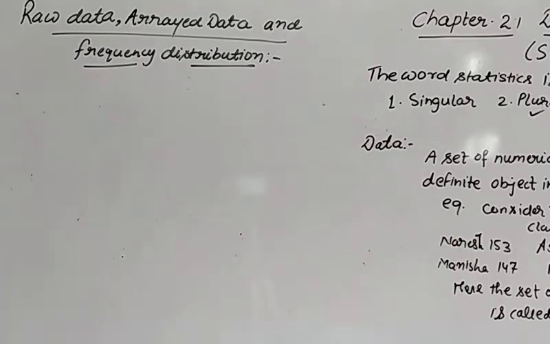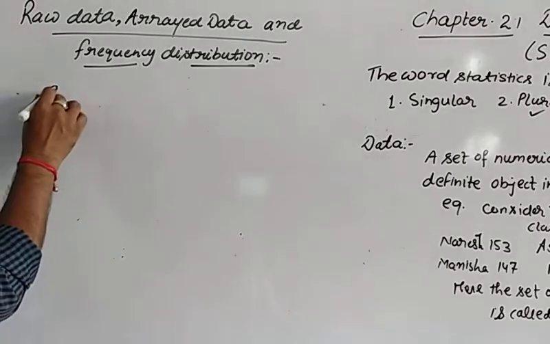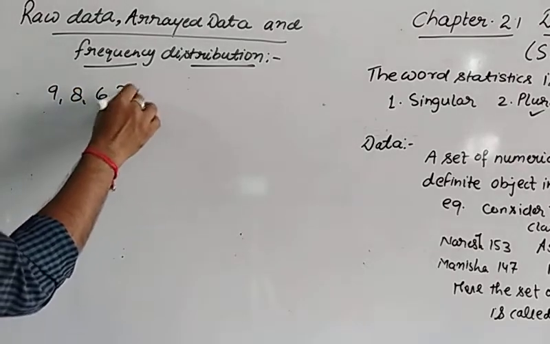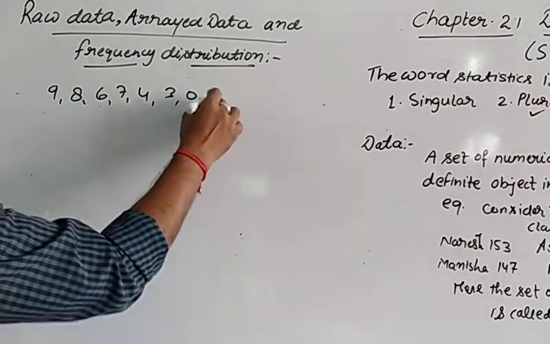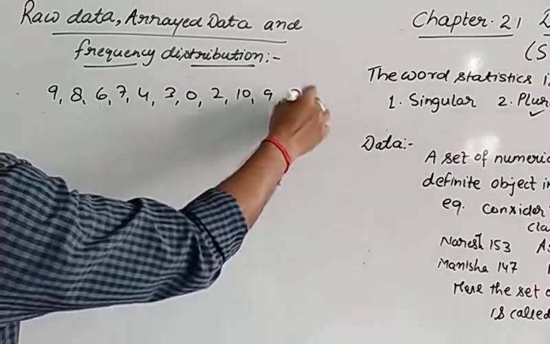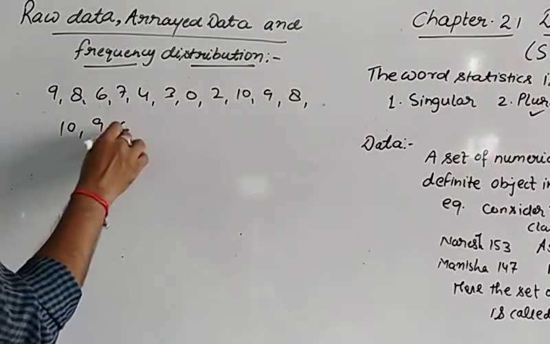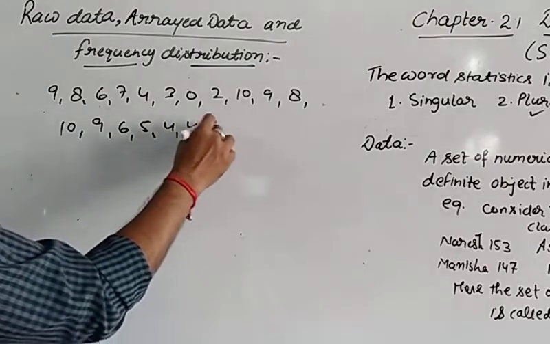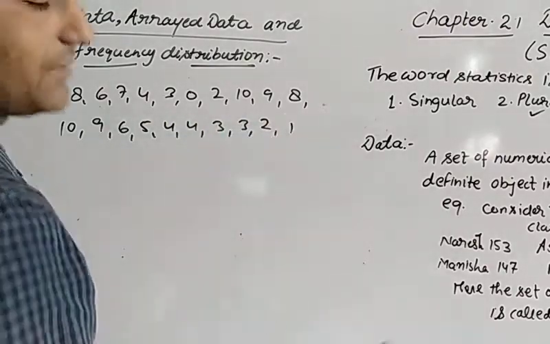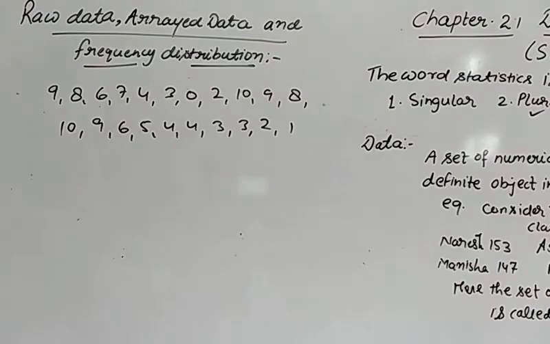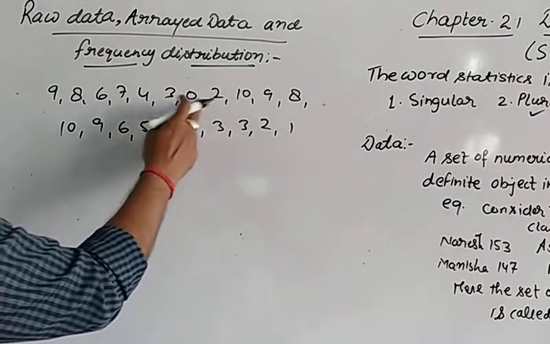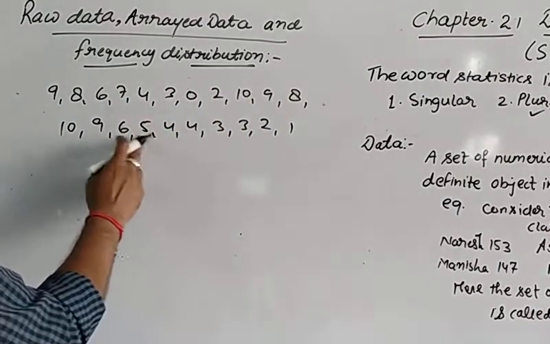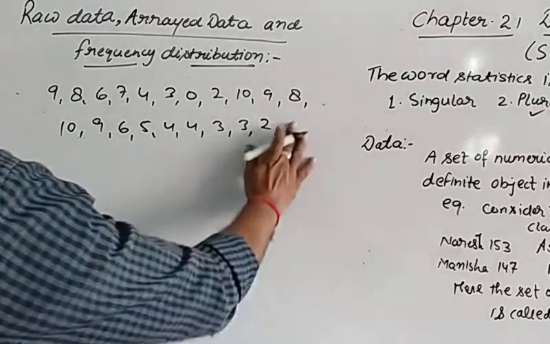Like if we take the example of 30 students of a class scoring marks out of 10. If we take an example like 9, 8, 6, 7, 4, 3, 0, 2, 10, 9, 8, 10, 9, 6, 5, 4, 4, 3, 3, 2, 1, something like that. Total students are, let us take 1, 2, 3, up to 20. Let us take 20 students.